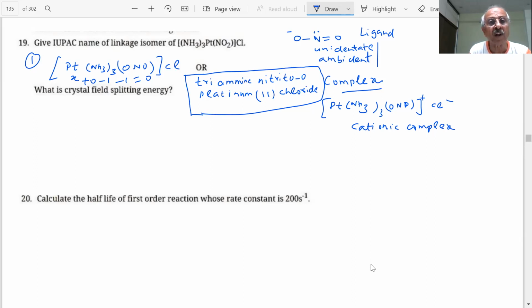Okay. What is crystal field splitting energy, students? Crystal field splitting energy. It is the energy.